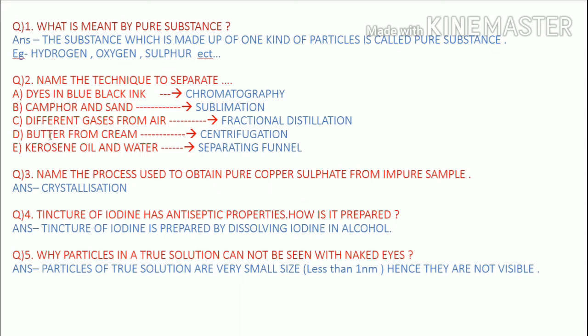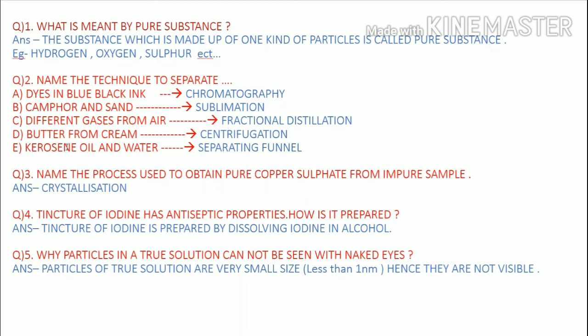Next, butter from cream. We separate butter from cream by rotating it at high speed, and this process is known as centrifugation, in centrifuge machines.